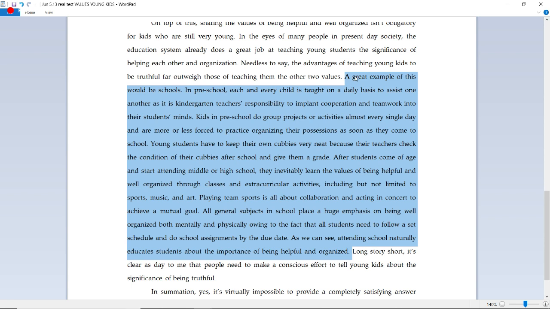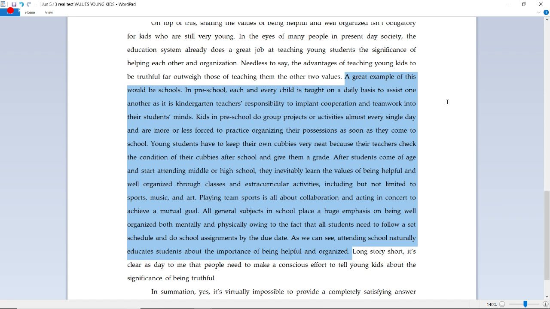A great example of this would be schools. In preschool, each and every child is taught on a daily basis to assist one another, as it is kindergarten teachers' responsibility to implant cooperation and teamwork into their students' minds. Kids in preschool do group projects or activities almost every single day and are more or less forced to practice organizing their possessions as soon as they come to school. Young students have to keep their own cubbies very neat because their teachers check the condition of their cubbies after school and give them a grade.